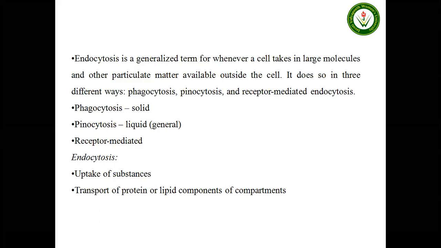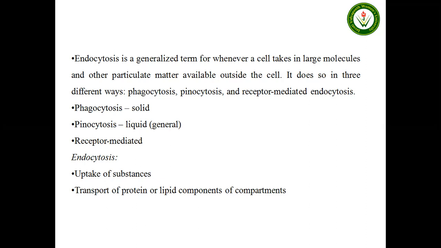The phagocytosis process always transports solid material inside the cell, pinocytosis transports liquid material from outside the cell, and the third one is receptor mediated, meaning in phagocytosis and pinocytosis there are no receptors present to mediate the transportation. So the third one is completely different from phagocytosis and pinocytosis.